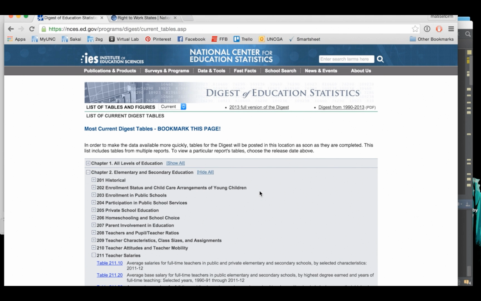So I was interested in looking at education statistics for unions. I used to be a union representative when I was a teacher up in Pennsylvania. And so this has been a question that's nagged me for a long time, whether there's a correlation between unions and student performance in union states versus non-union states, or rather right-to-work states.